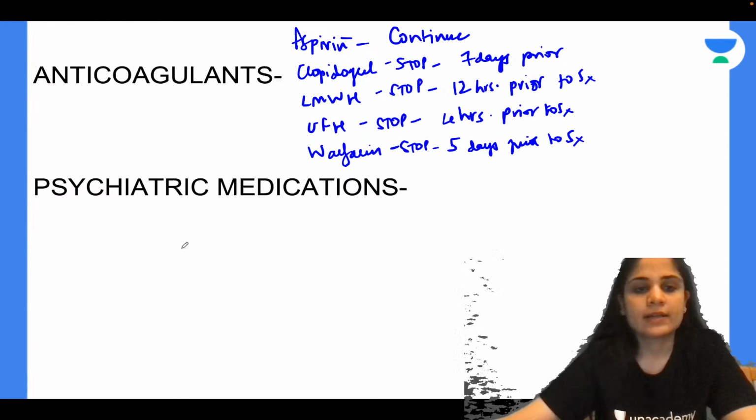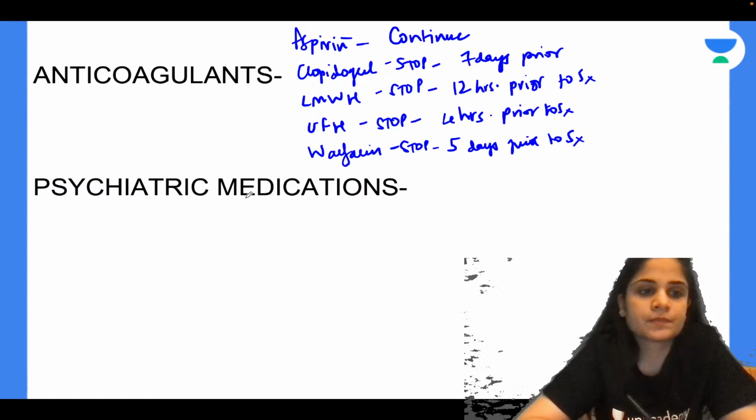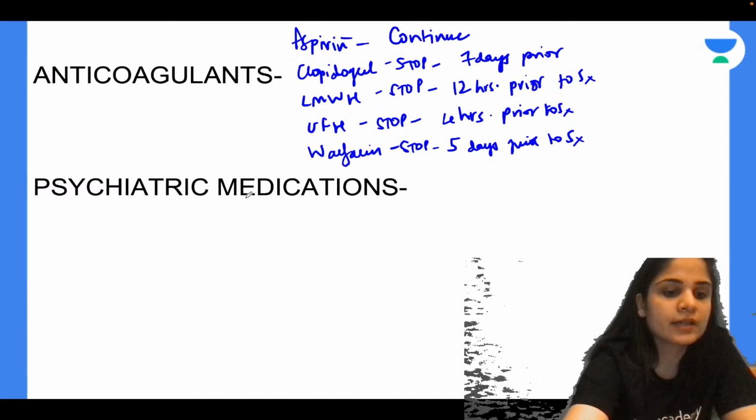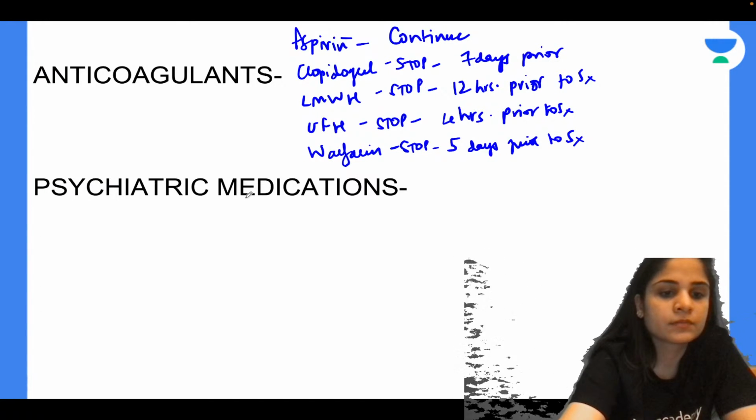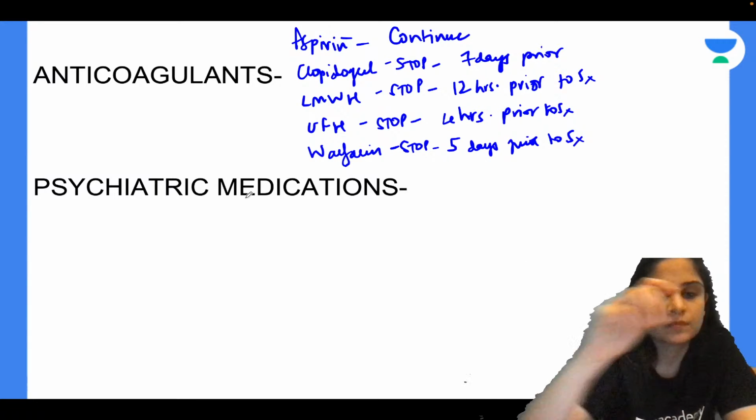Okay. Alright. What about my antipsychotic medication? Should I continue or should I stop all of them? Yes, very good.